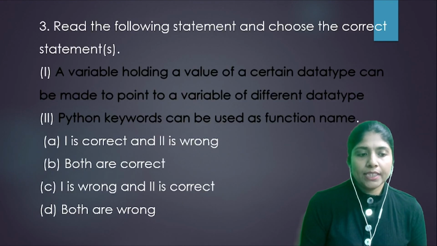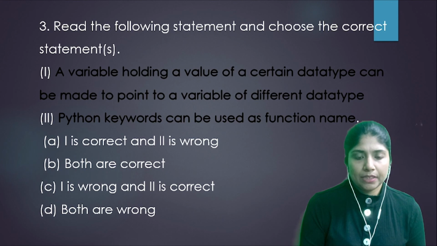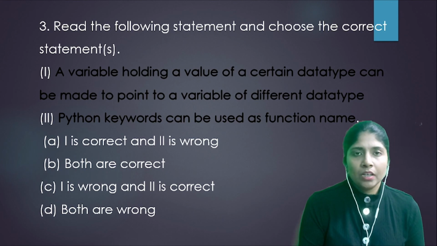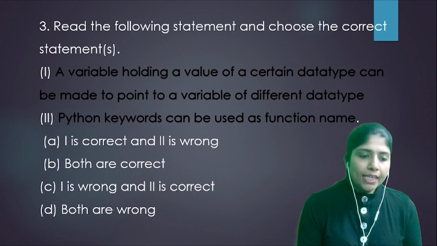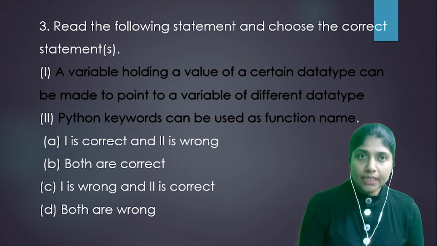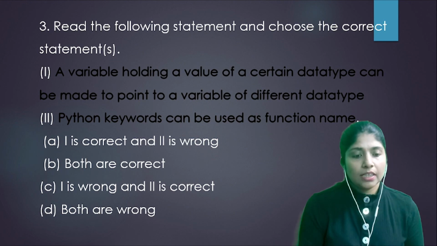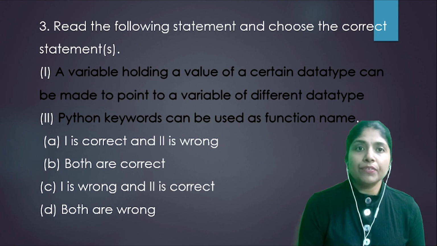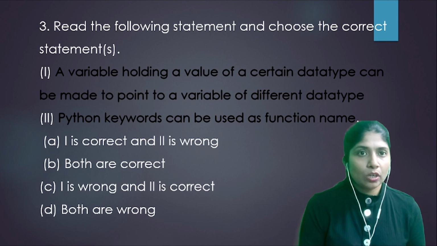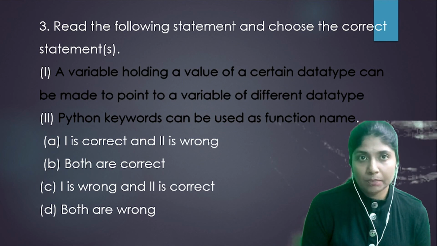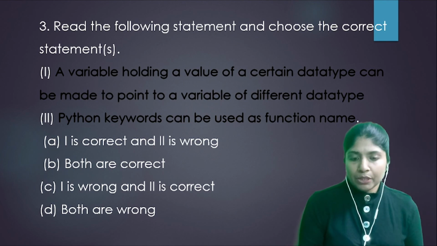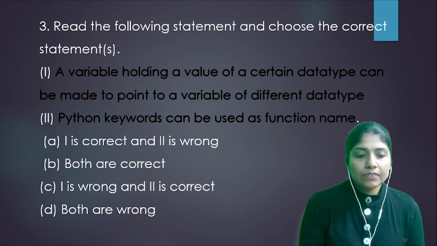Read the following statements and choose the correct statement. This is question number 3. Statement 1 is, a variable holding a value of a certain data type can be made to point towards a value of a different data type. Here we are talking about dynamic typing in Python. Statement 2 is, Python keywords can be used as function names.